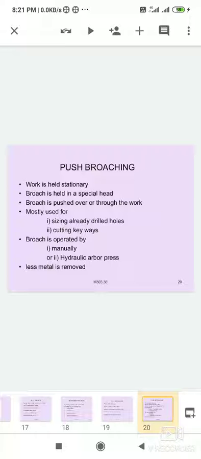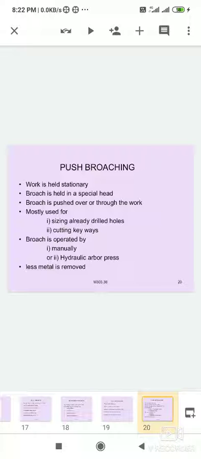This type of cutting tool is a push type, mostly used for sizing already drilled holes, means after drilling we can use this type of cutting tool. It is also used for cutting keyways, just like slotting, and cutting keyways and grooves, because it is a push type of broaching tool.